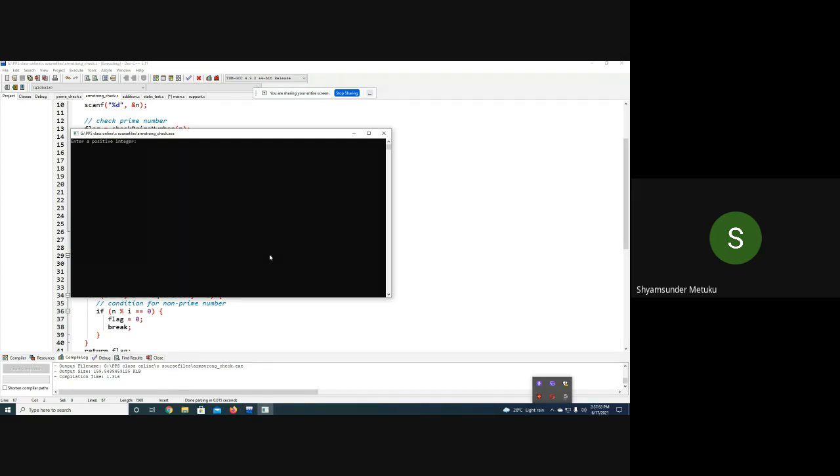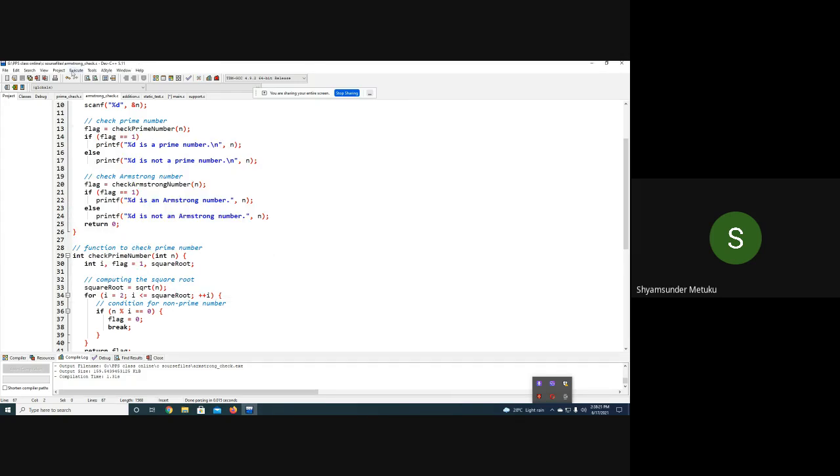Enter a positive integer. If I enter 56, what is going to be the result? It is not an Armstrong number. At the same time, is it prime or not? It is not a prime. So 56 is not a prime, and 56 is not an Armstrong number. Correct or not?